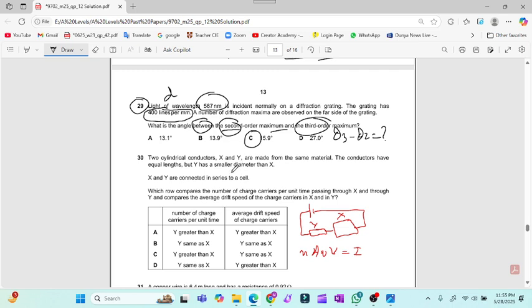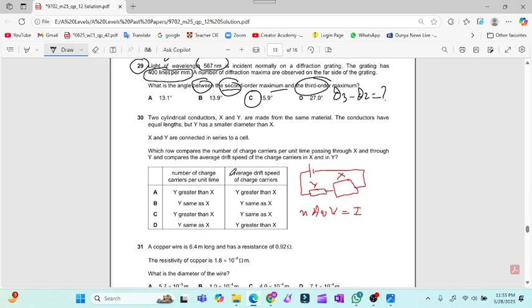Now question number 30, current electricity. These are the two conductors. The conductor Y has a small diameter while X has a large diameter, and they are connected in series. In series, the current will remain the same. When the current remains the same, the charge flow will remain the same, because the current is not splitting in a series circuit. So the current will be the same, so either option B or option D is the valid option.